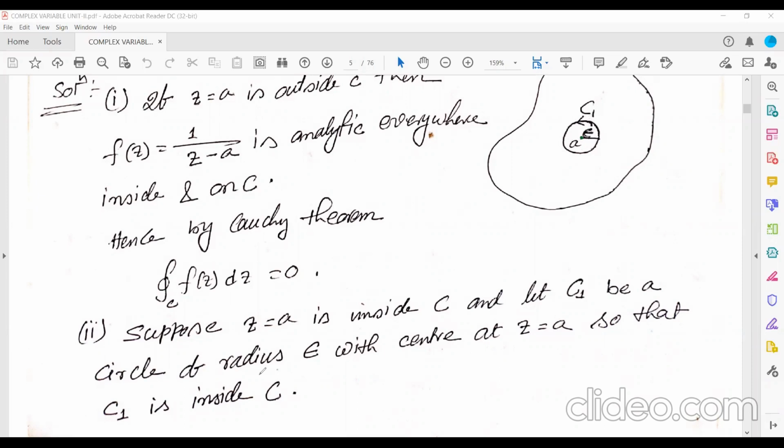Suppose z equal to a is inside C, the second condition, and let C1 be a circle of radius epsilon with center at z equal to a, so that C1 is inside C. We choose this epsilon in such a way that the circle C1 with center at A and radius epsilon is inside the region C.